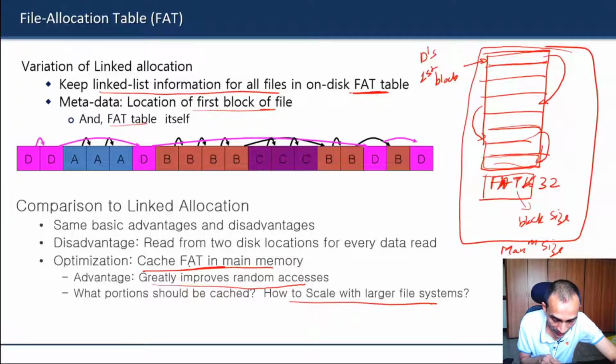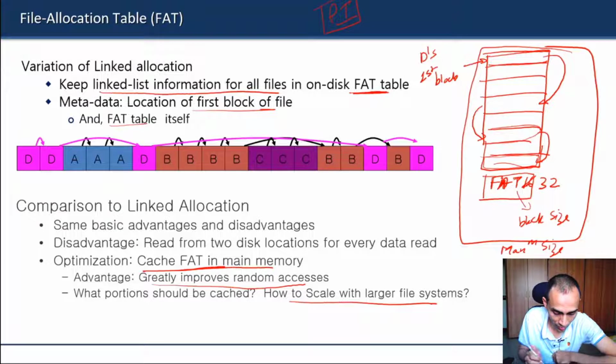If the FAT is not cached, or if there is a cache miss because the FAT table itself is very large, it is like the page table: you cannot keep the entire page table in cache because it can grow large. This FAT is something like that.